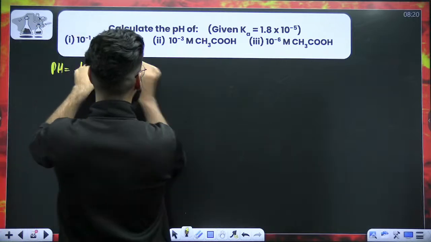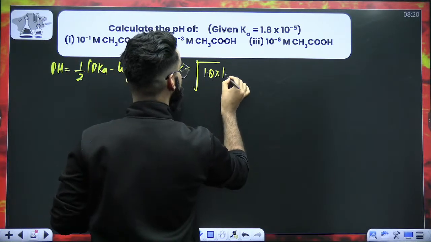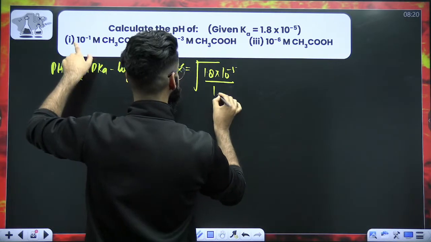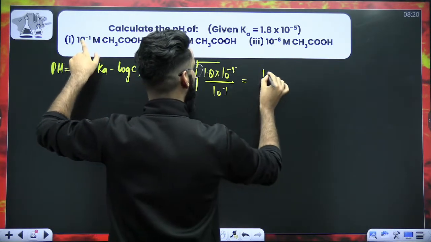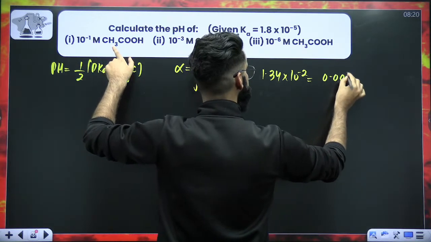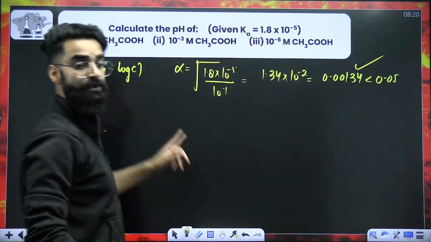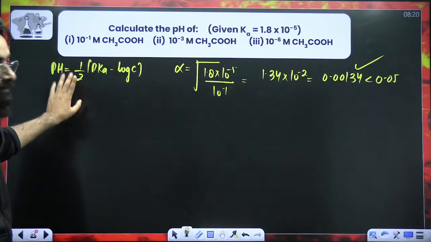Let me calculate alpha over here first. So alpha is equal to under root of Ka, which is 1.8 into 10 raised power minus 5, divided by C, which is 10 raised power minus 1. Root of 1.8 is 1.34 into 10 raised power minus 2. So 0.00134, which is actually less than 0.05, right? So we can use this formula.